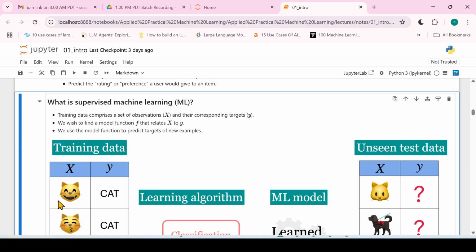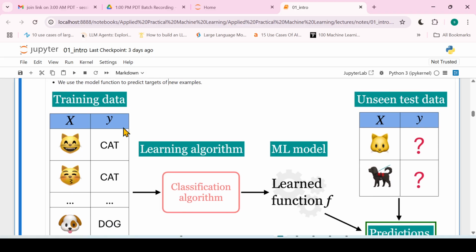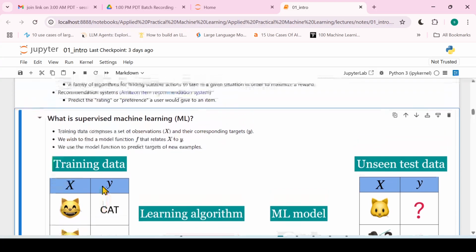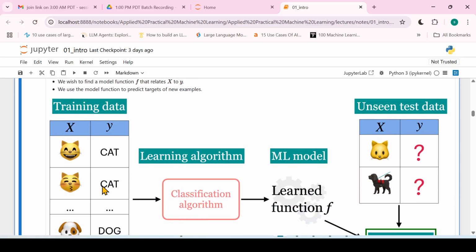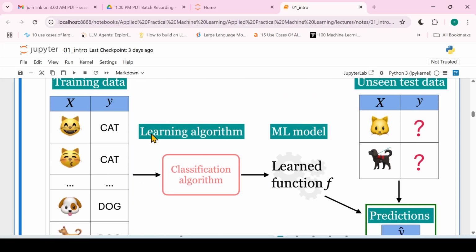And that logic is what the model function is. So here with machine learning, we'll pass this x and y data, this entire training data, and we tell the machine learning to please find the pattern in the data which defines cat and dog, like which pattern defines cat and which pattern defines dog. And then later, over here, we can see that we are passing this training data, this picture, to this learning algorithm.